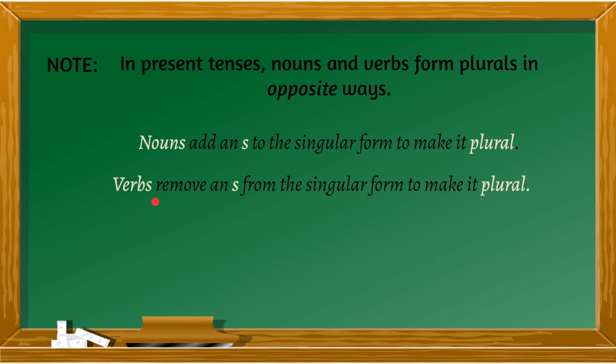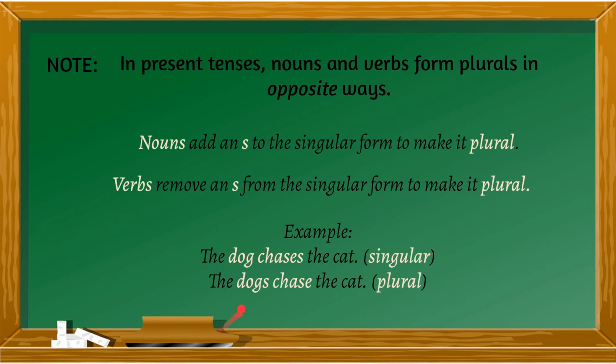But verbs remove an s from the singular form to make it plural. It's the other way around. For example, see, S-E-E, is plural. To make it singular, you have to add s. So sees.